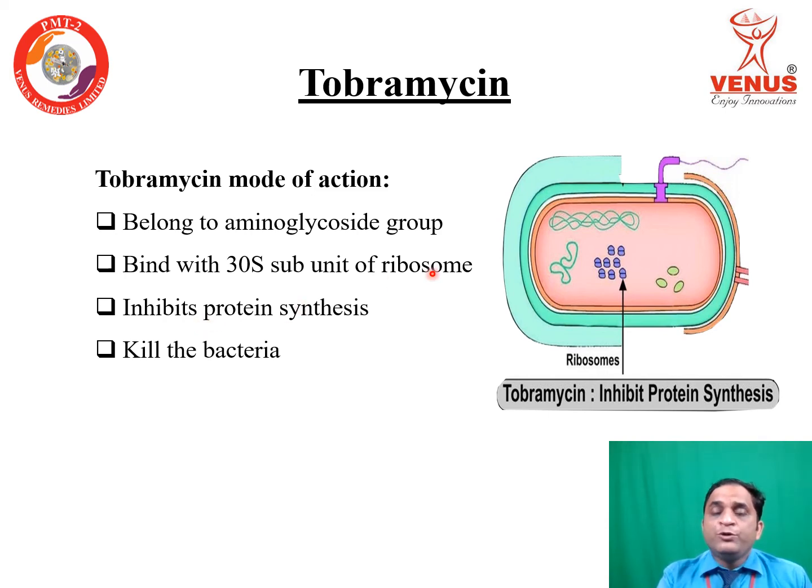And as now you can understand, the bacterial body is made up of protein, and for wear and tear, for repair, bacteria require protein. But now tobramycin inhibits this protein synthesis, and thus tobramycin kills the bacteria by inhibiting protein synthesis.